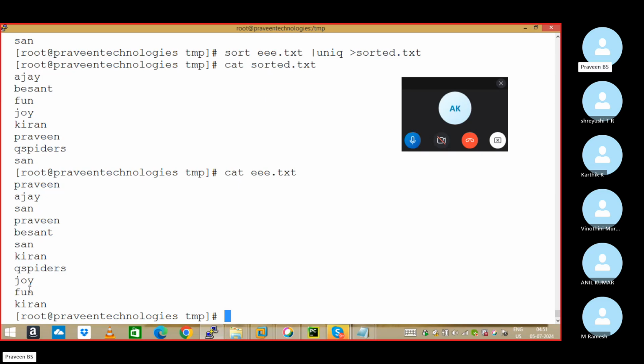Yes or no? Yes, sir. Right, sir. First, sort file name, pipeline uniq. If you want to send the command output to another file, greater than file name, here I should do.